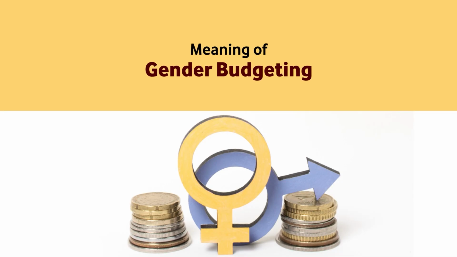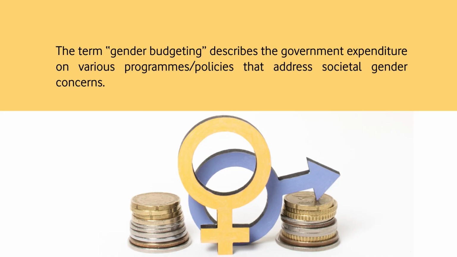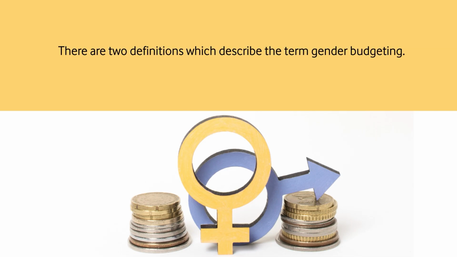So, what is the meaning of gender budgeting? So far we have defined what gender budgeting is, and we have also learnt about what a budget is. Then we came to know the importance of preparing a gender budget. Let us give meaning to gender budgeting. The term gender budgeting describes the government expenditure on various programs and policies that address societal gender concerns. There are two definitions which describe the term gender budgeting. Let us see what those definitions are.